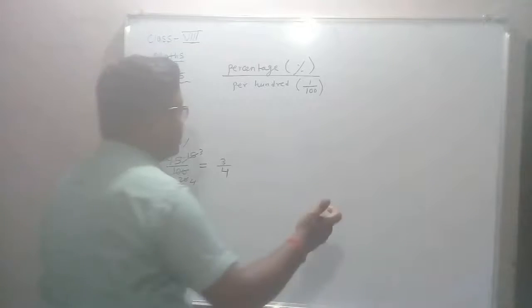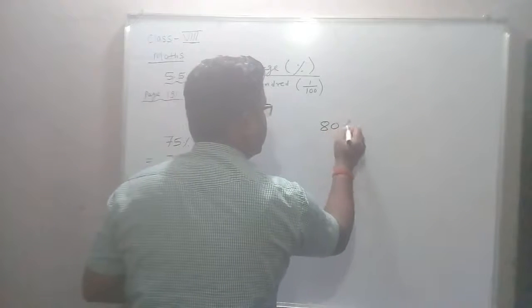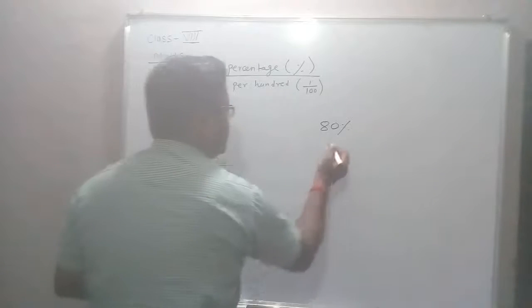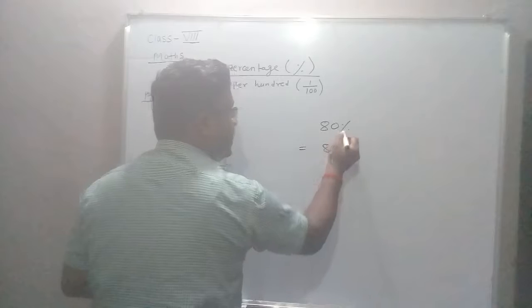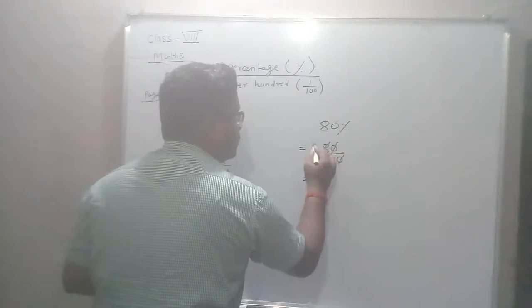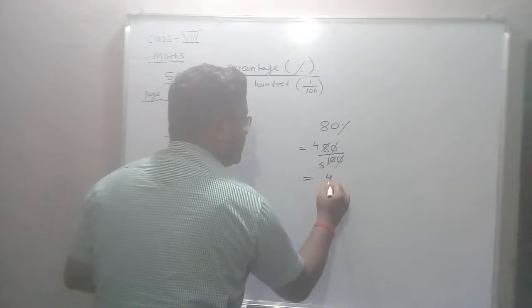Suppose the question is given 80% and the question has said change into fraction. Change into fraction means you write its meaning. 80% means 80 upon 100. Cancel it. 2 fours are 8, 2 fives are 10, so 4 upon 5.